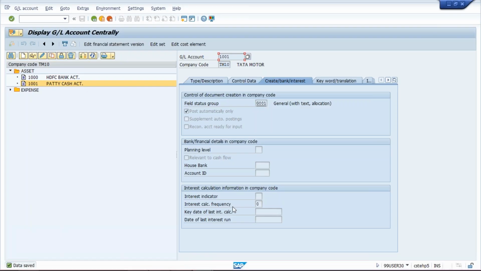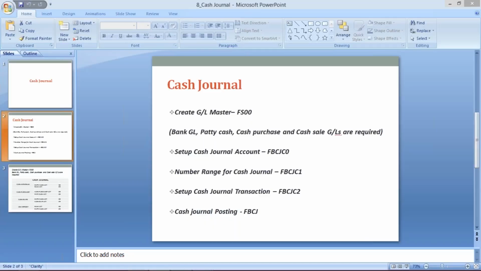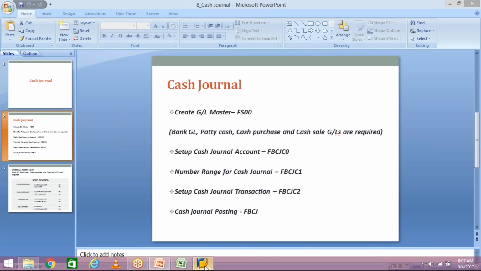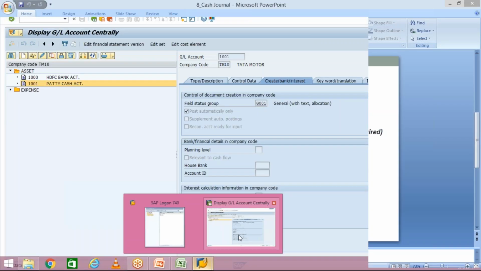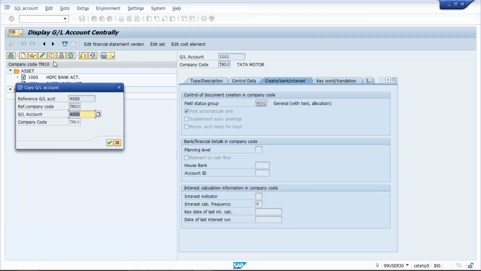So petty cash GL I have created. Then the next GL I'm going to create is called cash purchase and cash sale. Purchase is nothing but our expenses, sales is nothing but our revenue. So here in expense, rent account is created. I'm going to copy this,